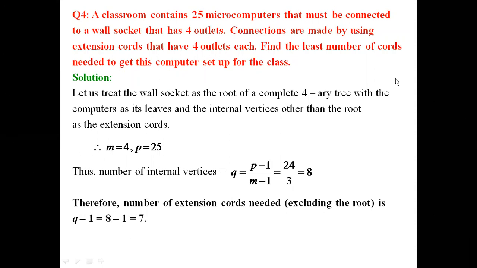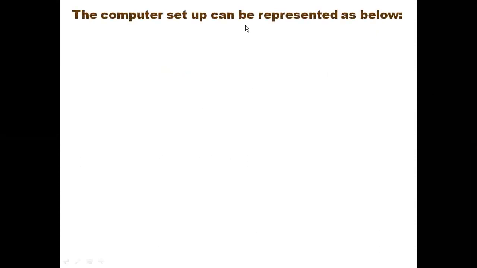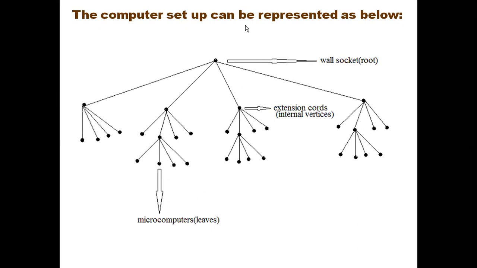The situation we considered was assumed in the form of a rooted tree, a complete 4-ary tree, with leaves, internal vertices and the wall socket. The computer setup can be represented in this manner. This is one such example I have taken.